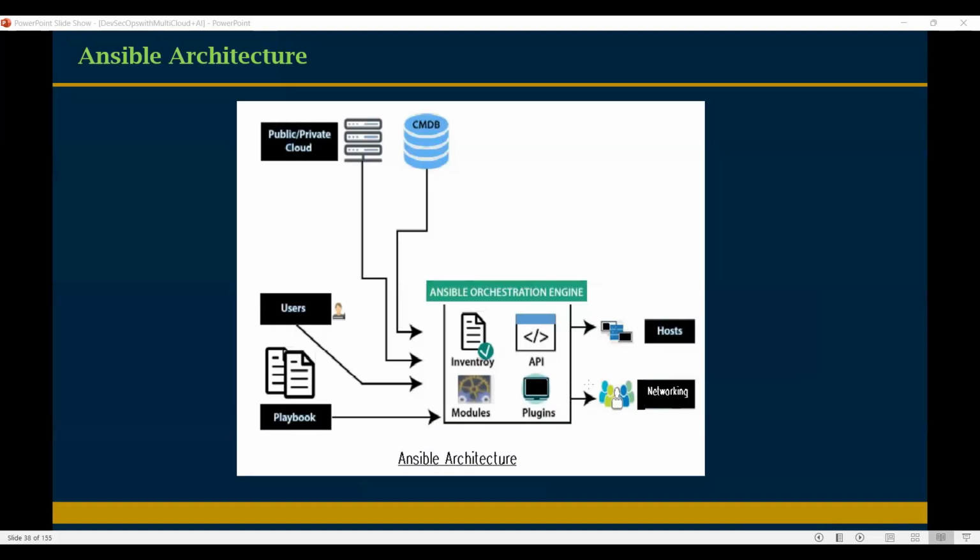Okay. In real-time projects, we are working on tickets, right? Every ticket has an SLA. So we are using ticketing tools like ServiceNow, Jira, BMC Remedy, right? So these are all ticketing tools. Every ticket has some SLA.